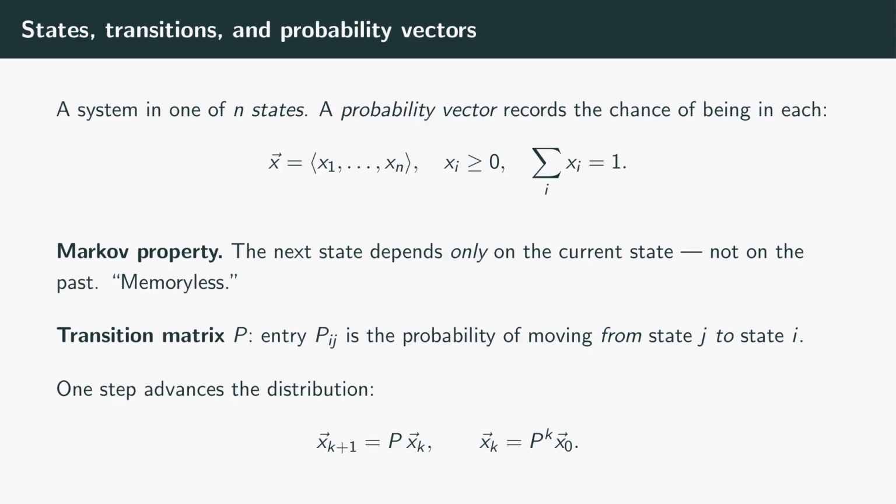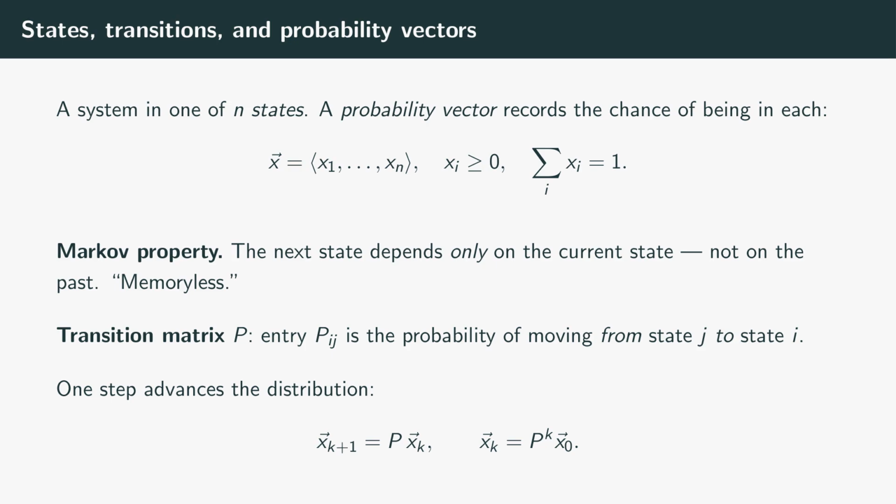Let's build the setup. We have a system that is always in one of n states. Instead of tracking exactly which state, we track the probabilities, packed into a probability vector, a list of non-negative numbers that sum to 1, where each entry is the chance of being in that state. The defining feature of a Markov chain is the Markov property. The next state depends only on the current state, not on the entire history of how you got there. We say the process is memoryless.